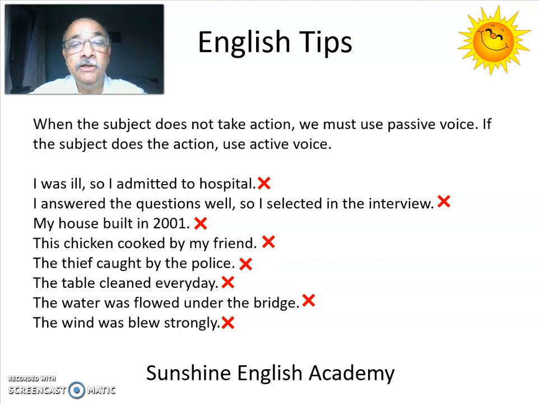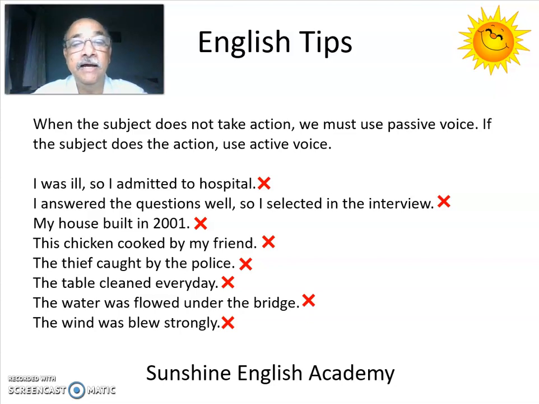I was ill, so I admitted to hospital. I was ill is fine, but when you say I admitted to hospital, it would mean that you admitted someone to hospital. This is active voice. The subject takes the action. I admitted means you admitted somebody to hospital.